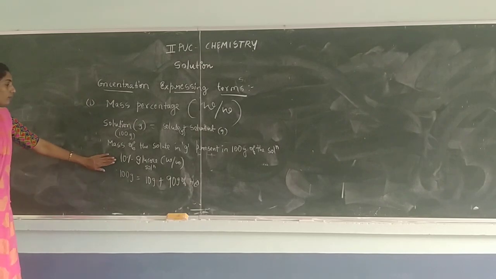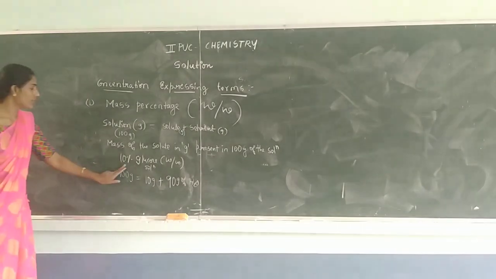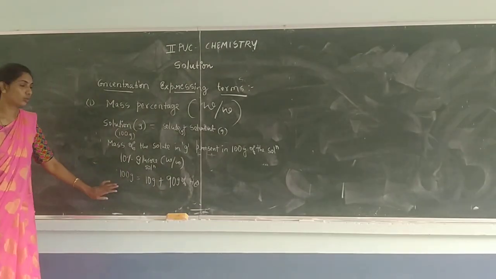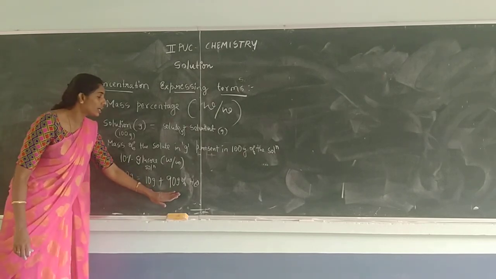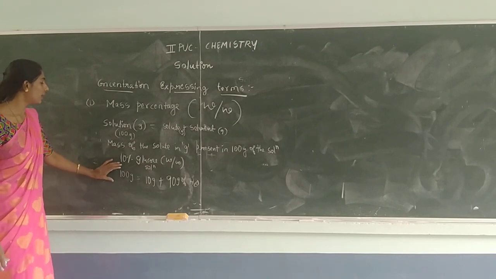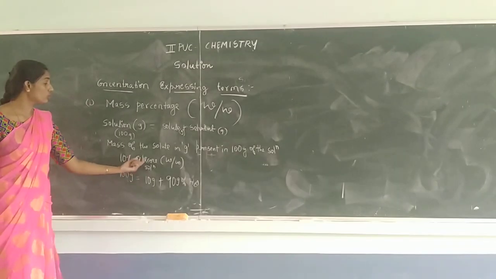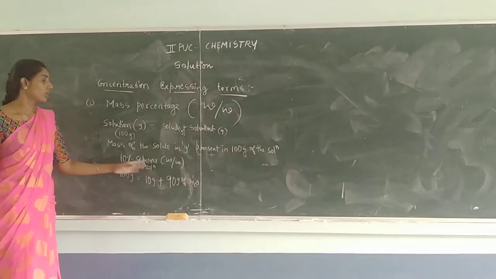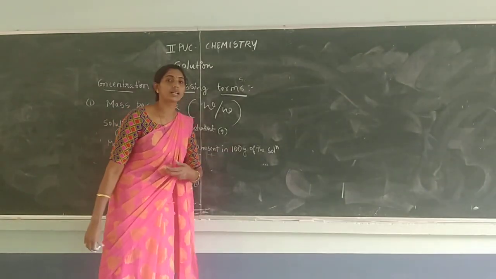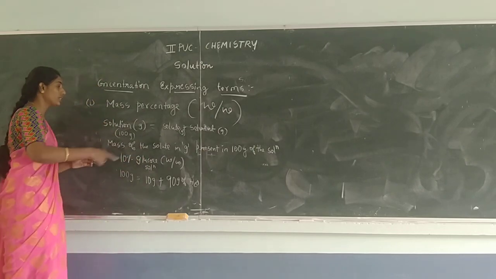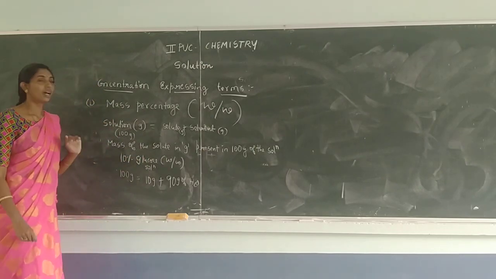That is the meaning. 10% glucose solution ಅಂದ್ರೆ you must get the 100 gram of solution. That is 10 gram of the glucose is dissolved in what? 90 gram of the water, and gives you the 100 gram of the glucose solution. Okay, so that means mass of the solute in gram that is present in 100 gram of the solution. Total mass of the solution maintained here is 100 gram.